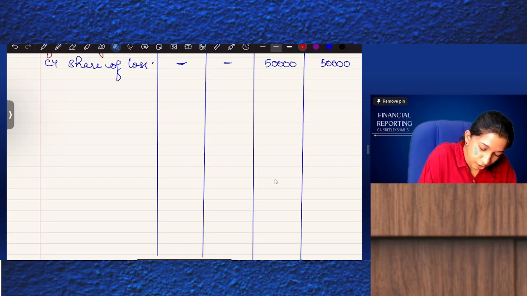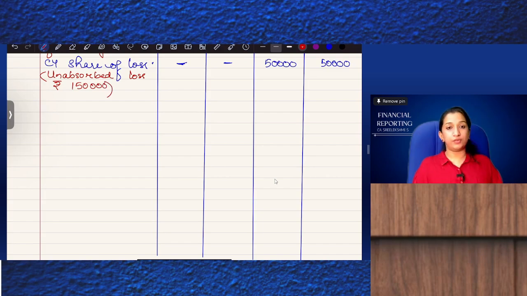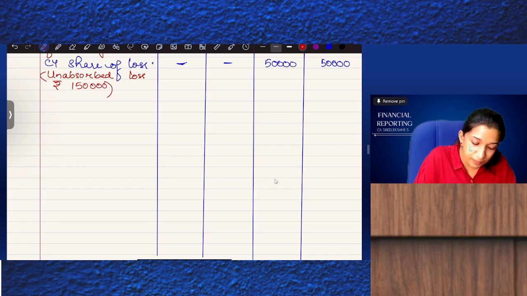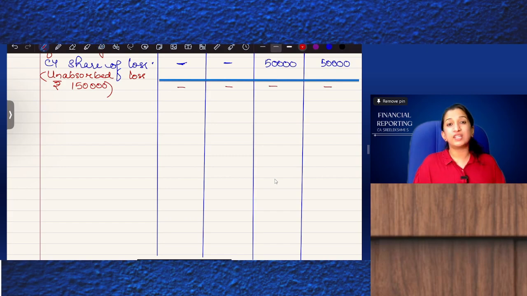So we'll write a note: unabsorbed loss rupees 1,50,000. Unabsorbed loss will be there, 1,50,000. Closing balance is nil. Are you getting?